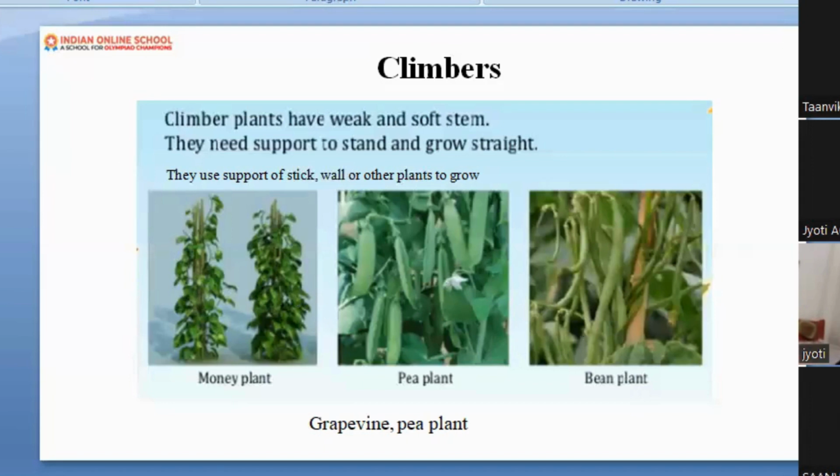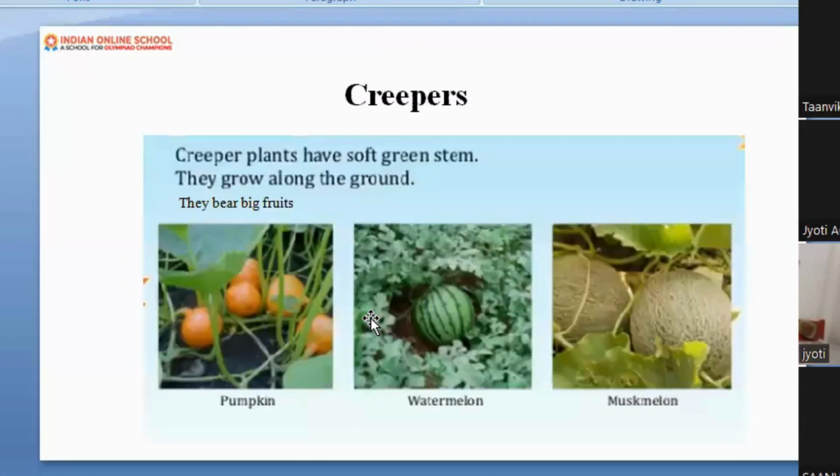Now let's move ahead with the other type, that is creepers. Creepers and climbers are brothers, but the only difference is that the climber says, I will climb on my support, whereas the creeper says, no, I can't do that. Why? Because my fruits are so bulky, so strong, so big that I have to be on the ground only. Though creepers and climbers both have soft, weak stems, the creeper always remains and grows along the ground. They cannot climb.